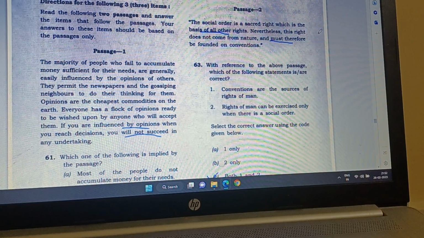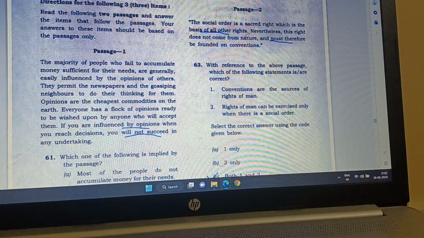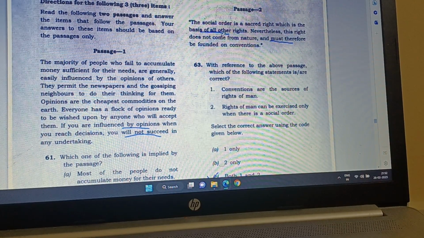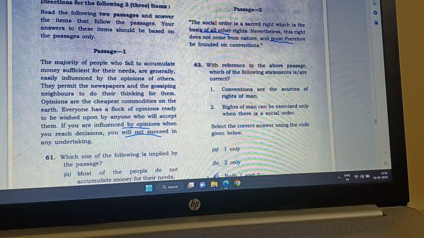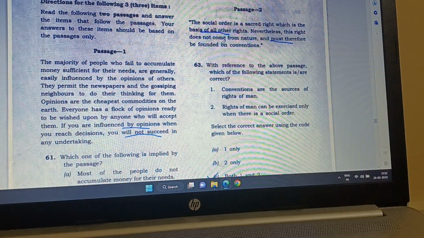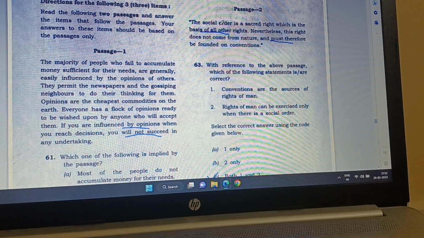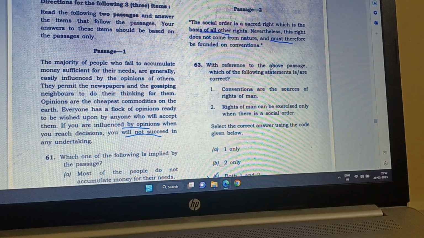Passage 2. The social order is a sacred right, which is the basis of all other rights. Okay, social order gives all other rights. Nevertheless, this right doesn't come from nature and must therefore be founded on convention. Here is the word must. Must therefore be founded on convention means social order must be founded on conventions.